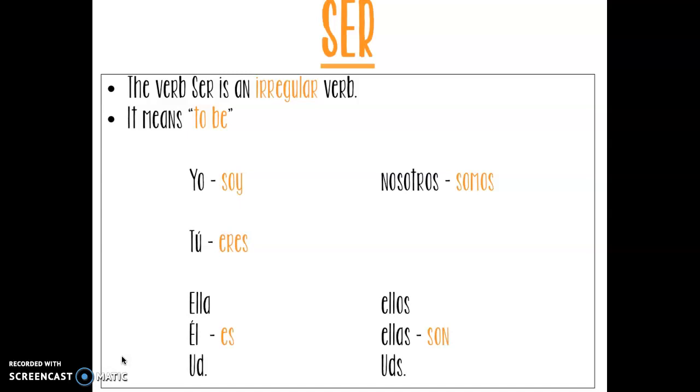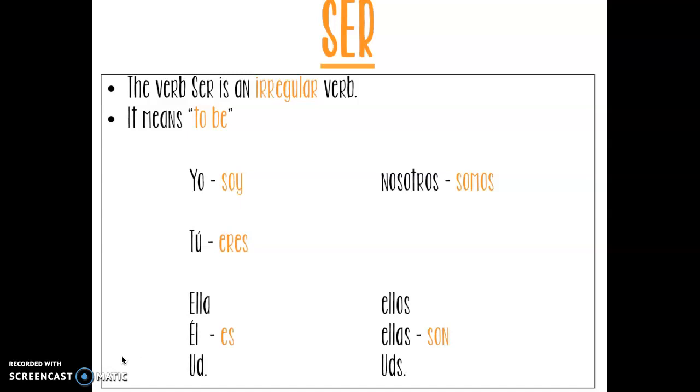So looking at the yo form, it is soy. So yo soy means I am. For tú, our conjugation is eres. Okay, so that is saying tú eres, you are. Our next one we have for the él, ella, and usted form is es. So if we said ella es, she is. Él es, he is. Usted es, you are.